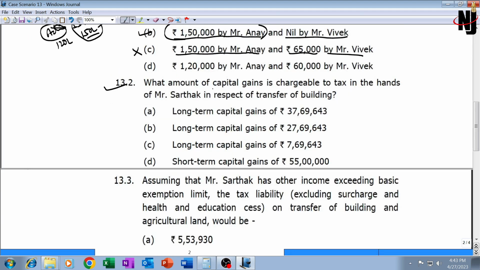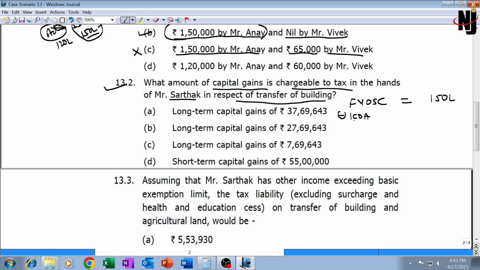13.2 now, what amount of capital gain is chargeable to tax in hands of Sarthak in respect of transfer of building? For agricultural land, it's not a capital asset, so there won't be any gain. Full value of sale consideration, let's calculate it out here only. Full value of sale consideration will be 150 lakh. Why 150 lakh? We have already calculated it out.